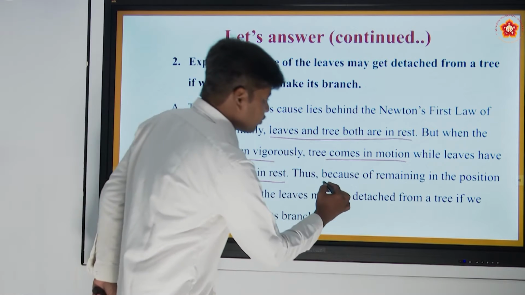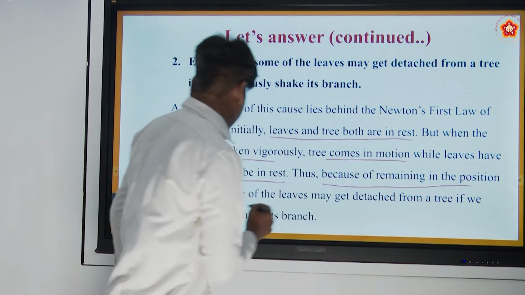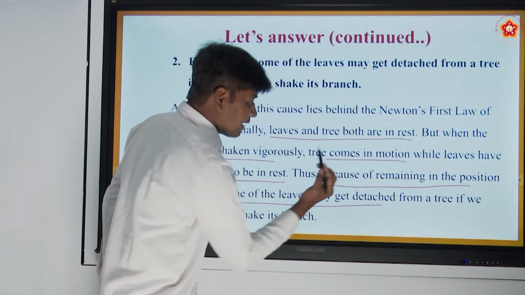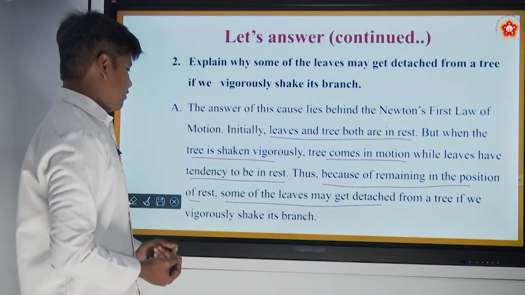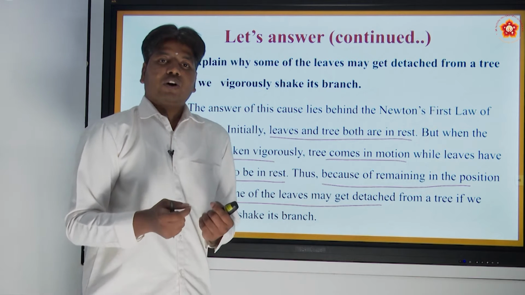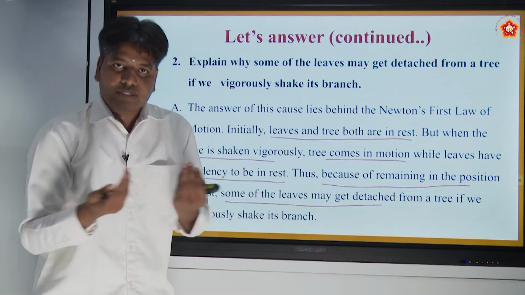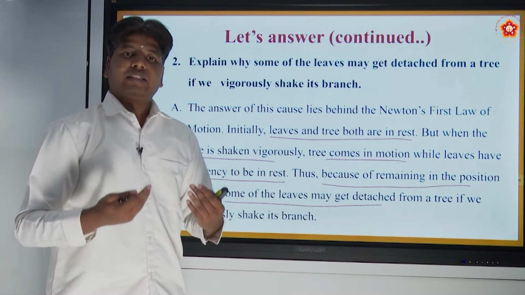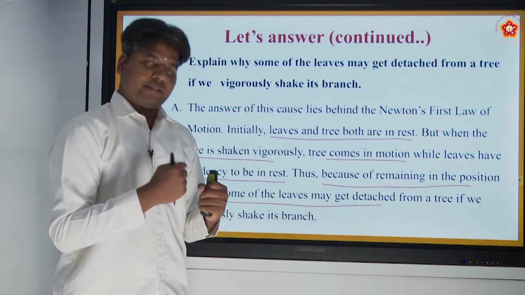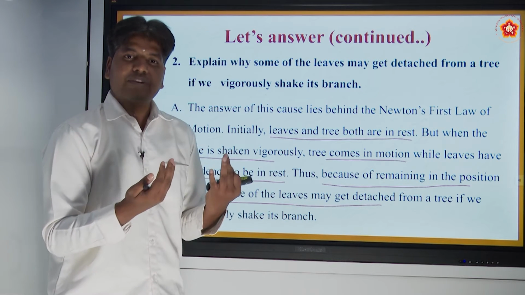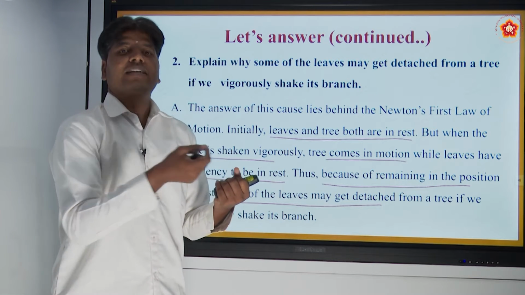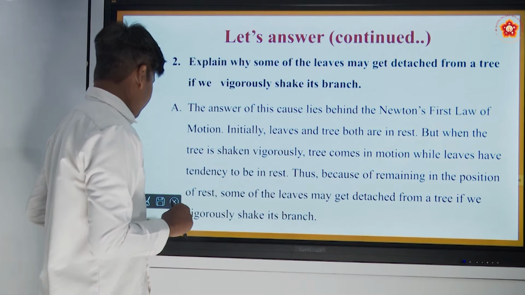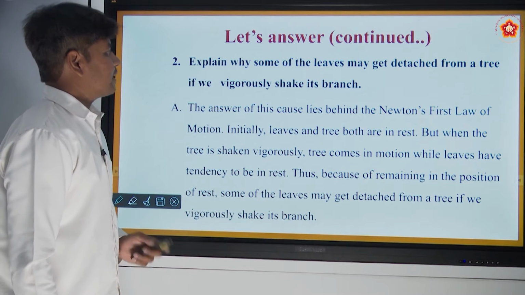Thus, because of remaining in the position of rest, some of the leaves may get detached from the tree if you vigorously shake it. They don't want to change their state of rest, and that is why the leaves get detached. It is as simple as that. This is the answer for your second question.